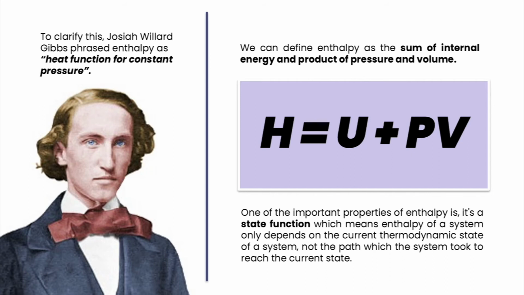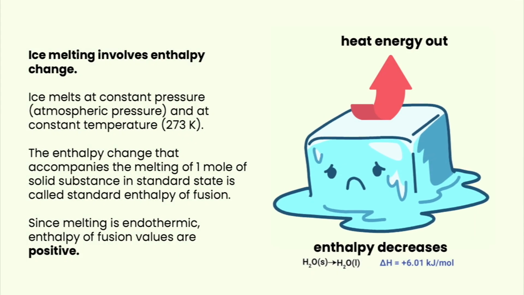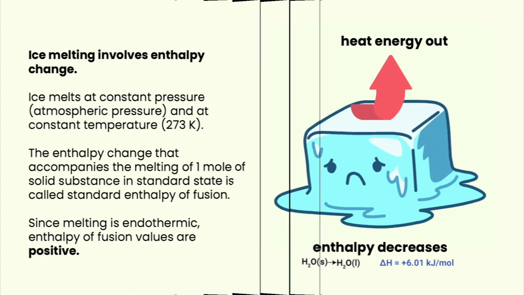One of the important properties of enthalpy is it is a state function, which means enthalpy of a system only depends on the current thermodynamic state of a system, not the path which the system took to reach the current state. This is an example where we can observe enthalpy change phenomena where an ice starts to melt.